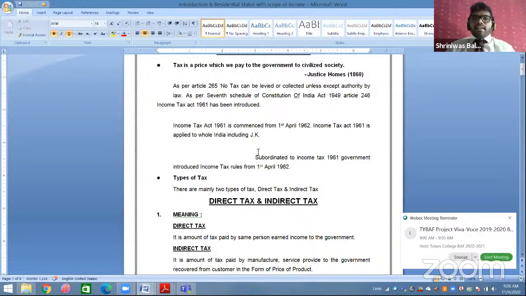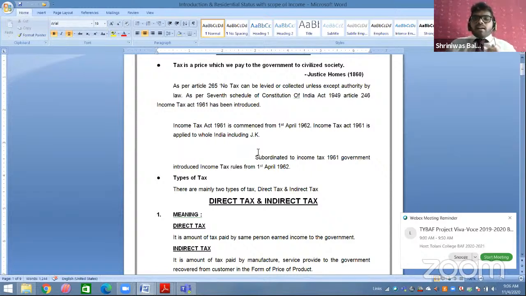आप लोगों का इनकम टैक्स एक्ट 1961 कब से स्टार्ट हुआ है? 1st April 1962 से. Okay, now Income Tax Act is applicable to whole India, including the state of Jammu and Kashmir. So everyone knows there was some problem with state of Jammu and Kashmir, but there is no problem with Income Tax Act. So this Income Tax Act is applicable to whole India, including the state of Jammu and Kashmir.